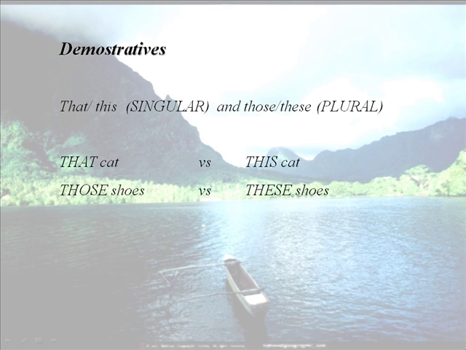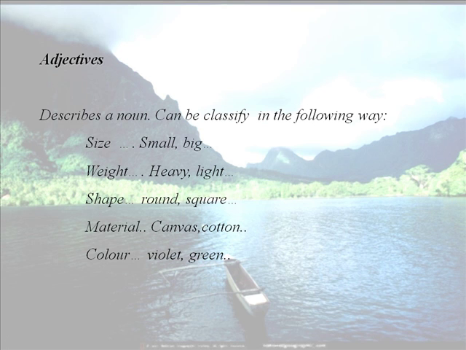So guys, in this case, now we're gonna talk about adjectives. As you remember, an adjective describes a noun and can be classified in the following way. We have adjectives of size, weight, shape, material, color. Size like small or big, medium. Weight, for instance, we have heavy, light.